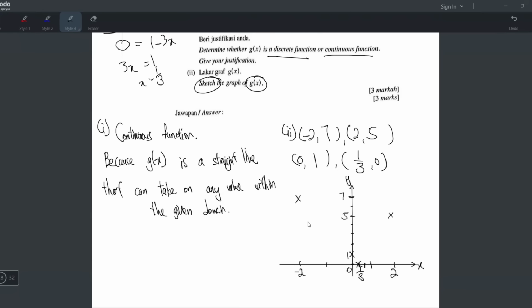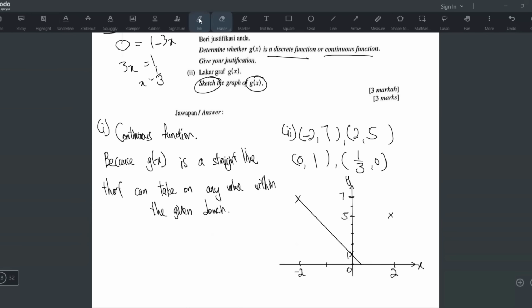1/3, 0, that's the x-intercept. Okay, now this one can use a ruler because this one is a straight line. As you can see, I ran into some problem here. I couldn't make it touch this point, right? So what you can do is adjust. So 2 middle, it's okay.